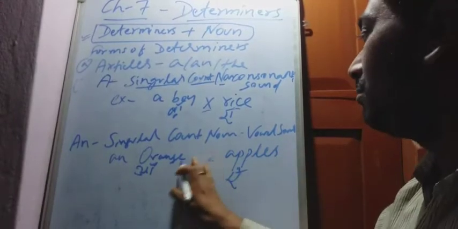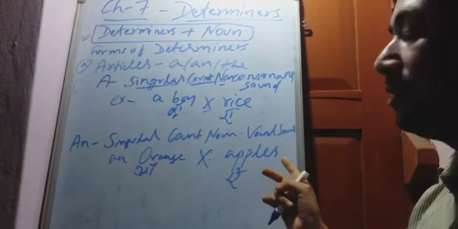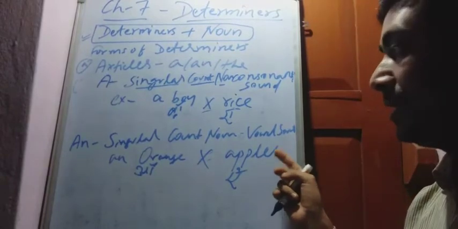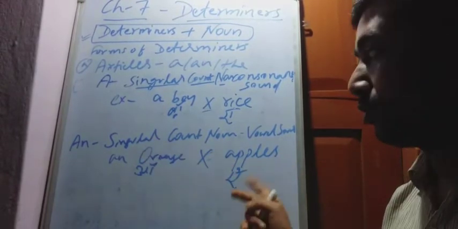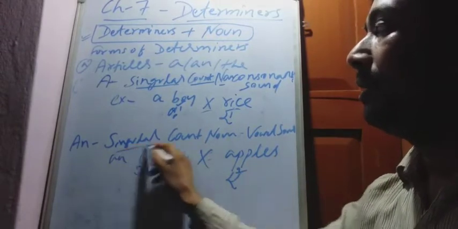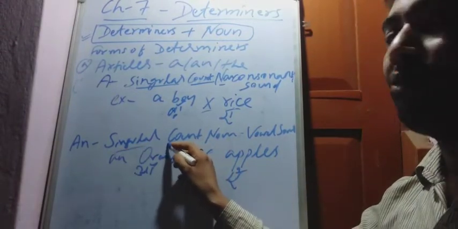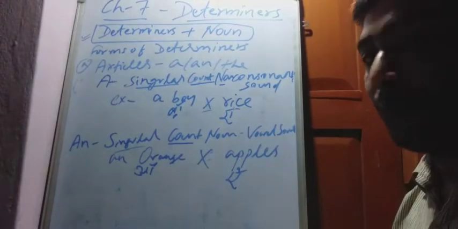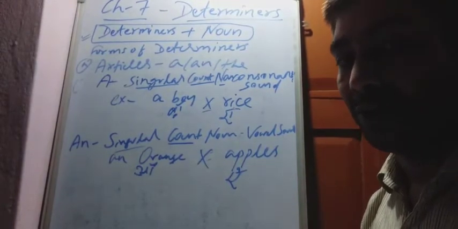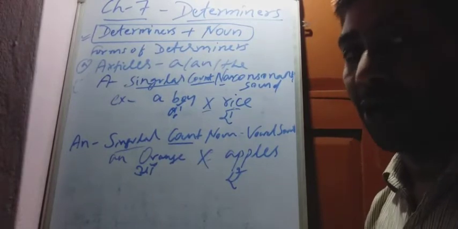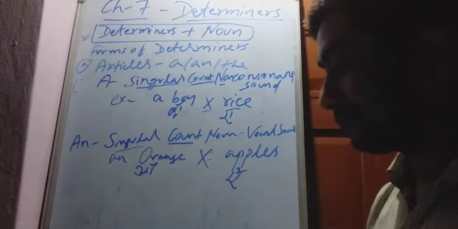Why? Because it is not singular, it is plural. In plural, an is not used. The noun should be singular and countable; only then is an used. An is used with a singular countable noun, not with plural, not with uncountable. Clear?